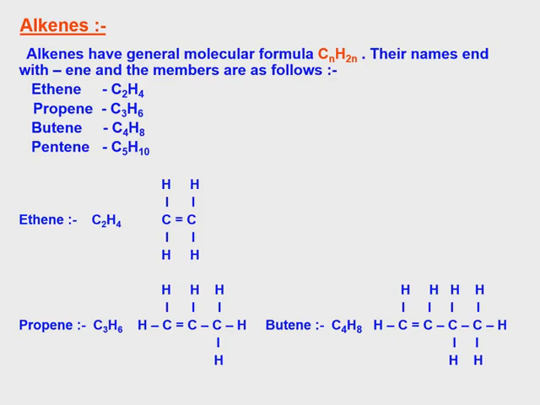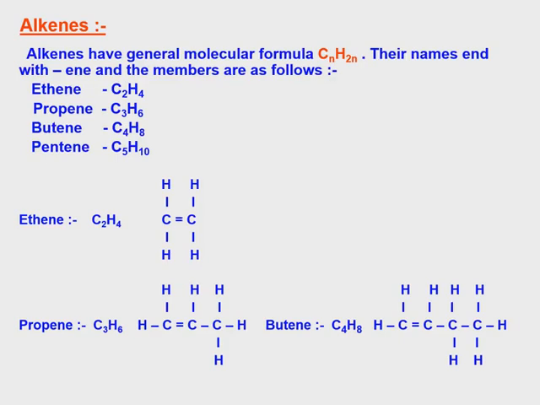Propene is the second member. Butene is the third member. Pentene. Next is n equal to 6. C6H12. That is hexene. Like this it increases.